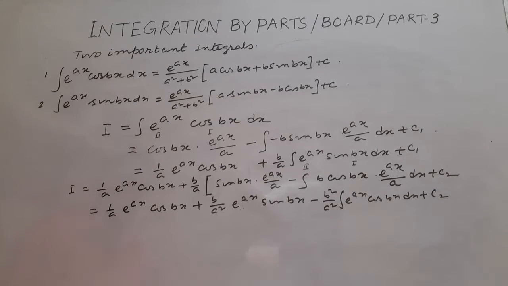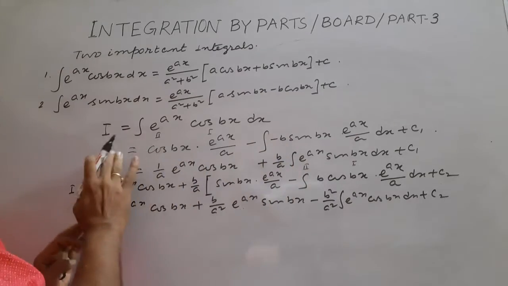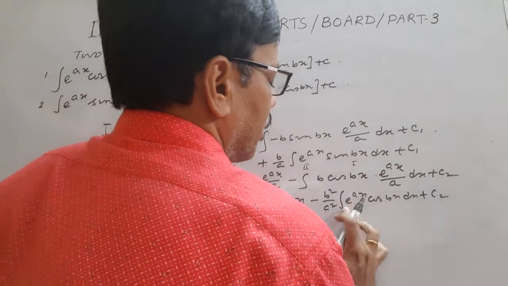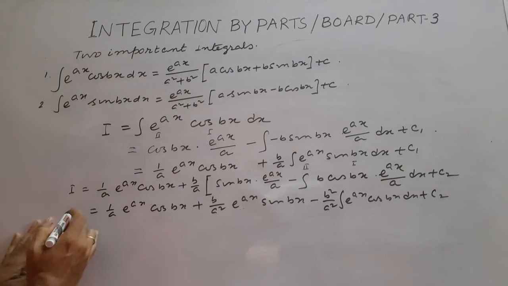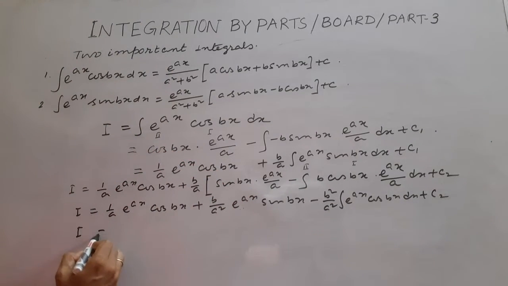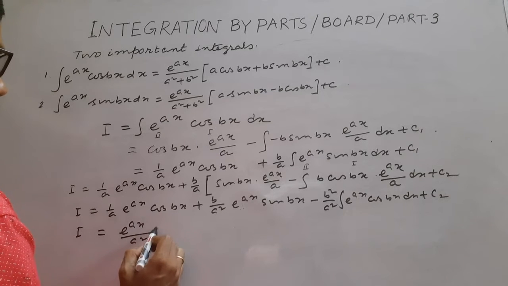Now I have already stated that for repeated integration we will get the same integral. So look, this is the same integral. That is why we are considering this as I. So I equals e to the power x by a square, taking the LCM.